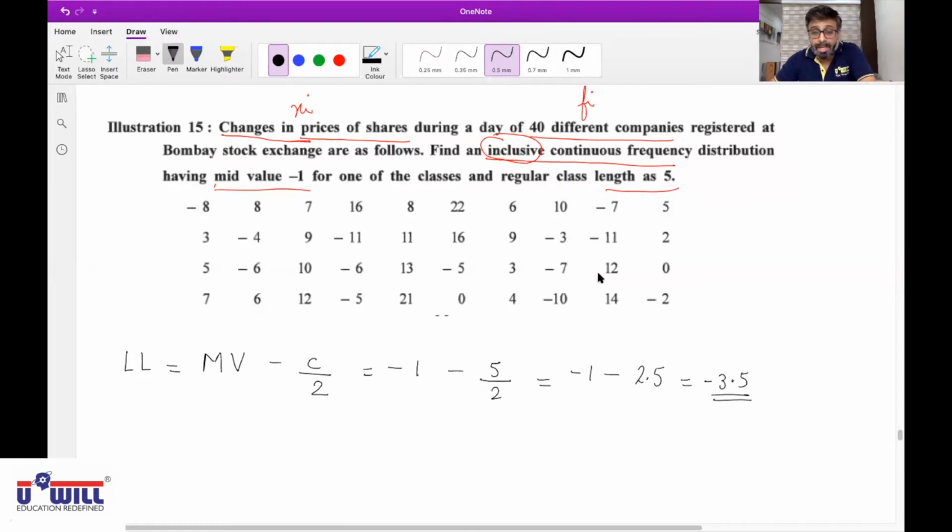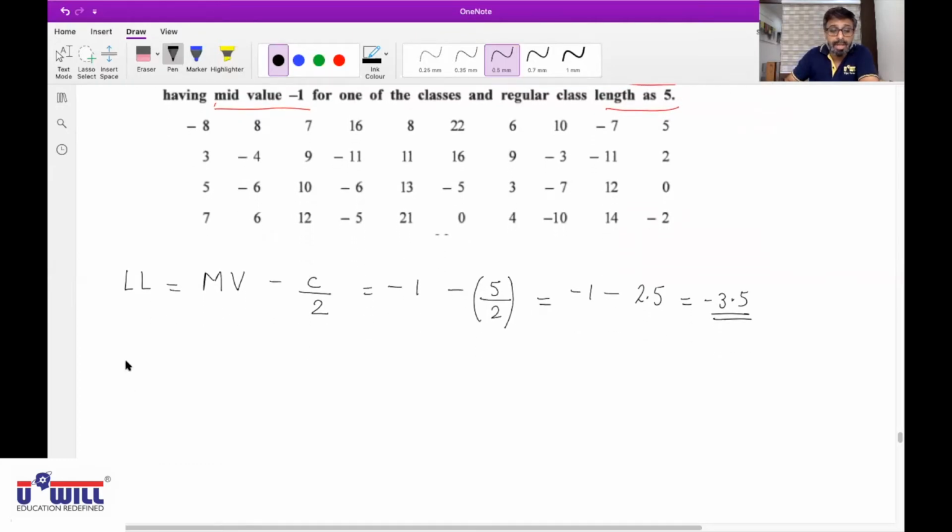Now listen carefully. Ayushi, don't do -1 minus 5 whole divided by 2. It is not whole upon 2. First you calculate only this part. You understand it? Don't do in calculator -1 minus 5 whole. You are not doing whole divided by 2. That is wrong. It is not whole upon 2.